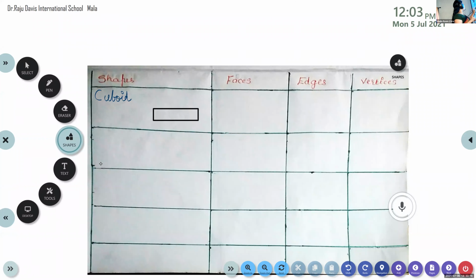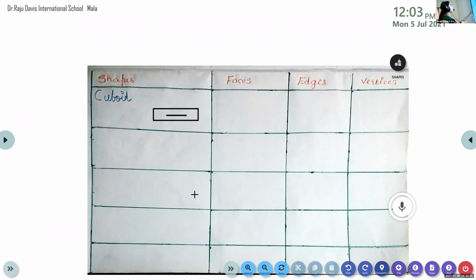After that, have you all drawn the rectangle? Then you can draw one more rectangle like this.